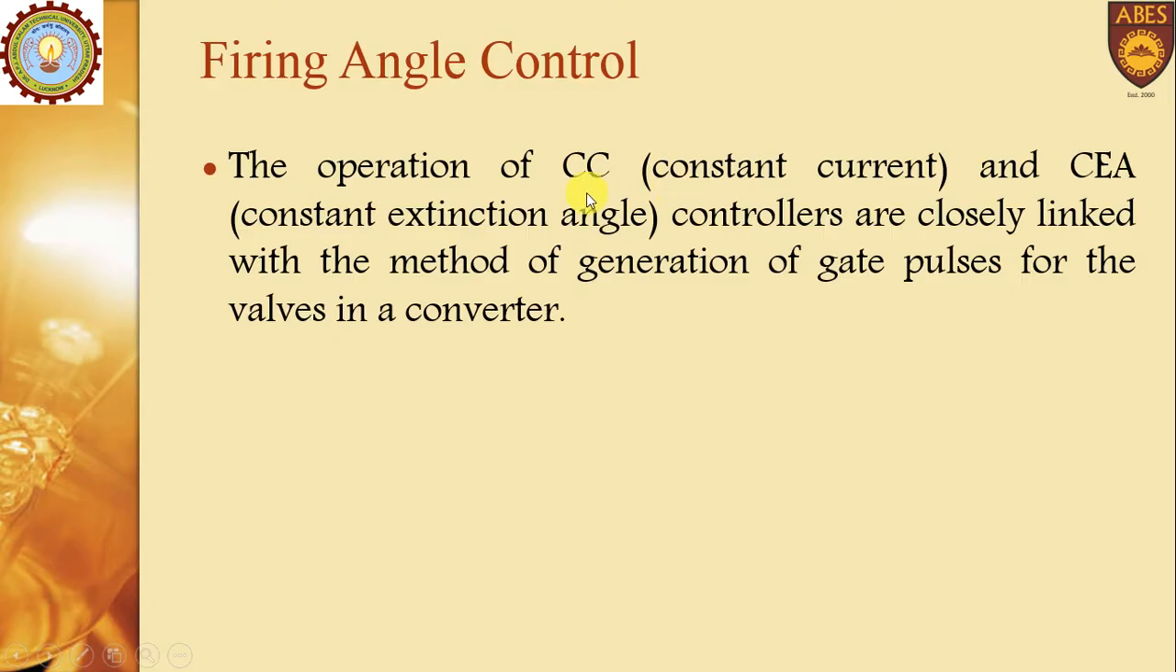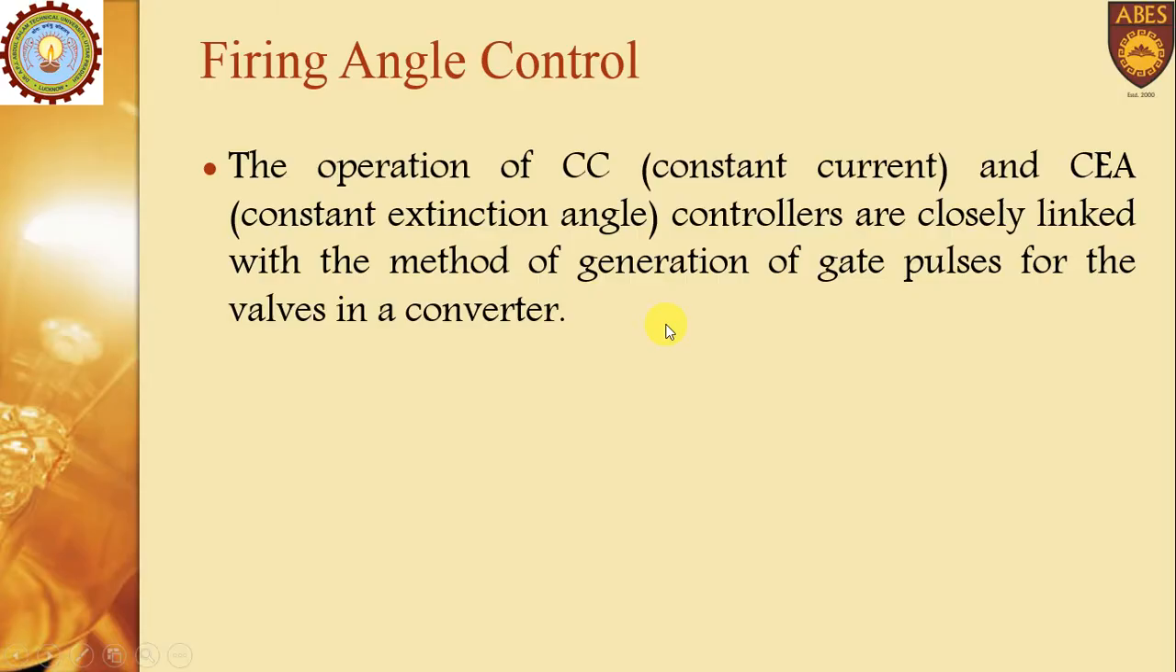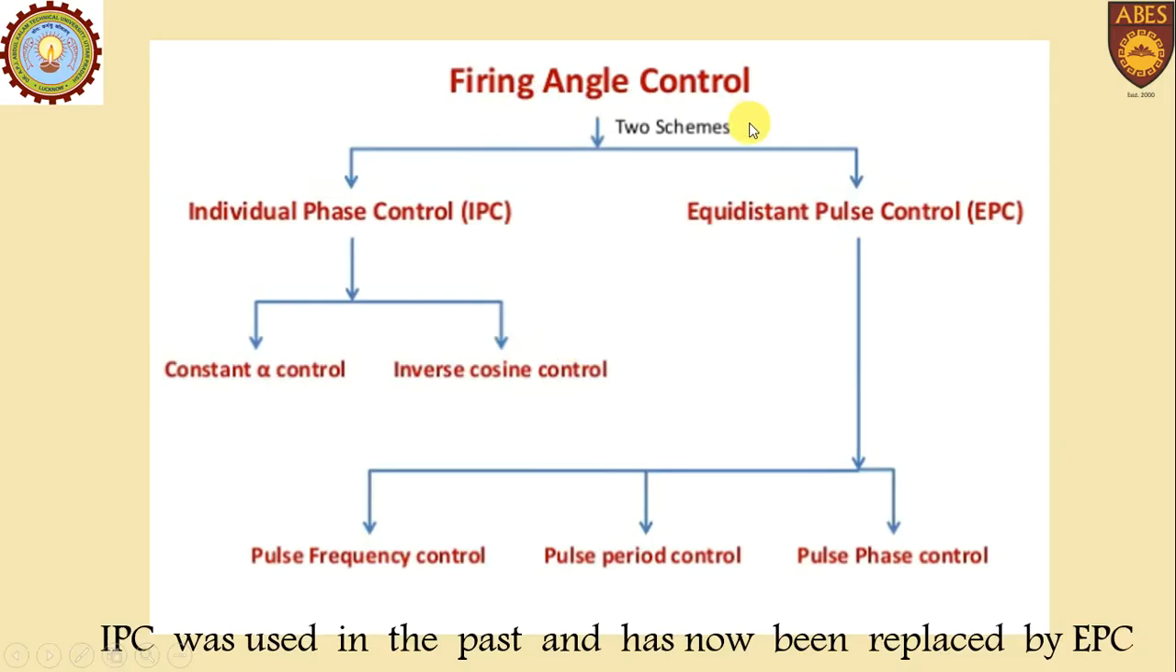Then the firing angle control is required for the operation of constant current control or the constant extinction angle control. The constant current control will be held at the rectifier terminal, and the constant extinction control will be held at the inverter terminal. For this purpose, a continuous gate pulse generation is required, and that gate pulse will be sent to the respective valves.